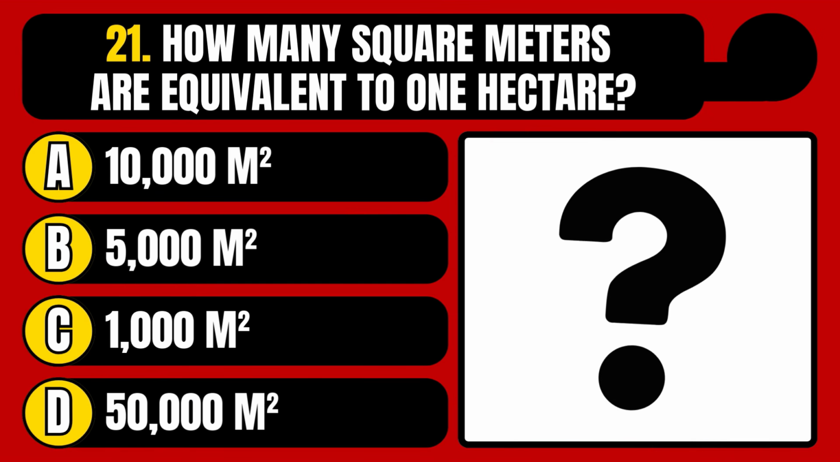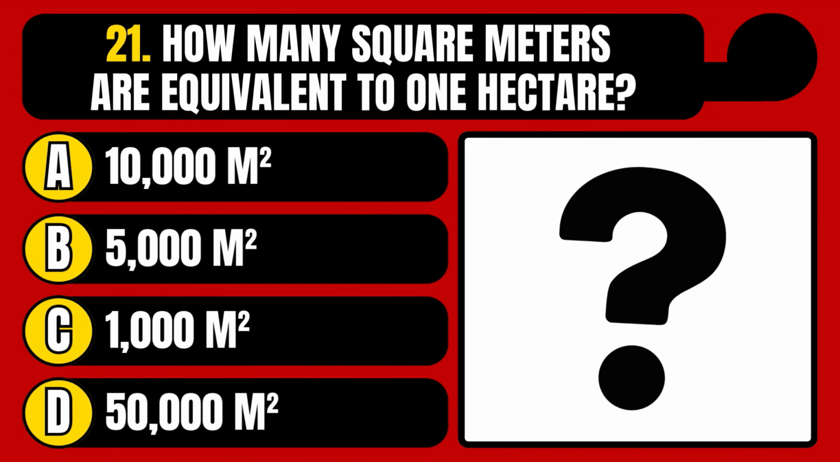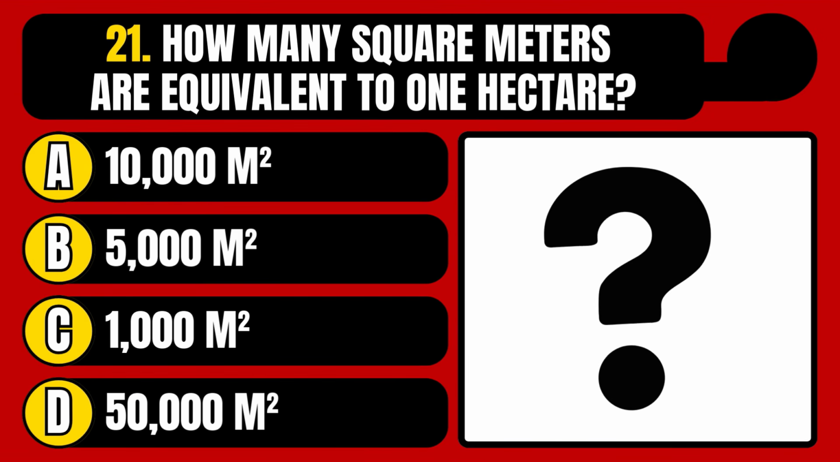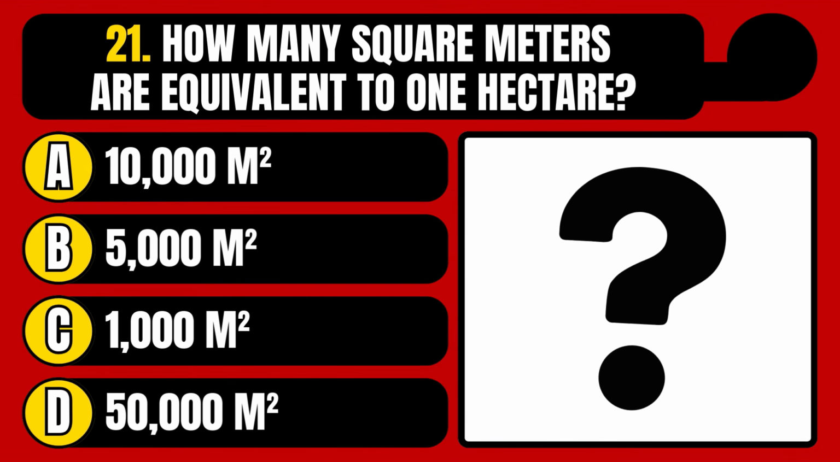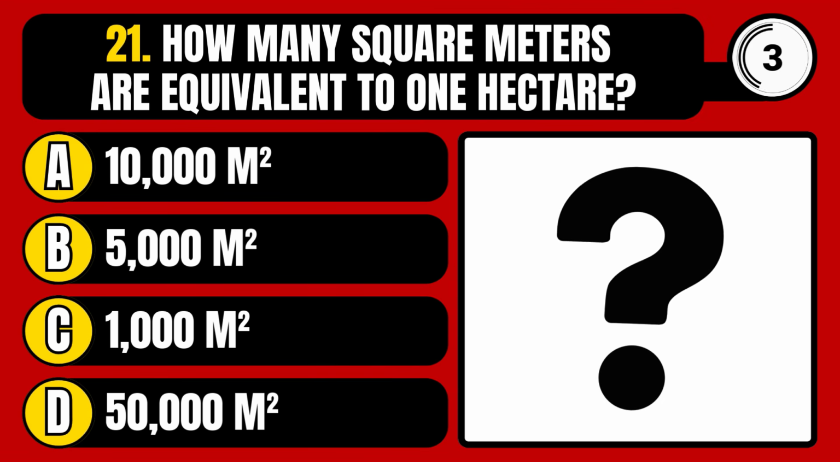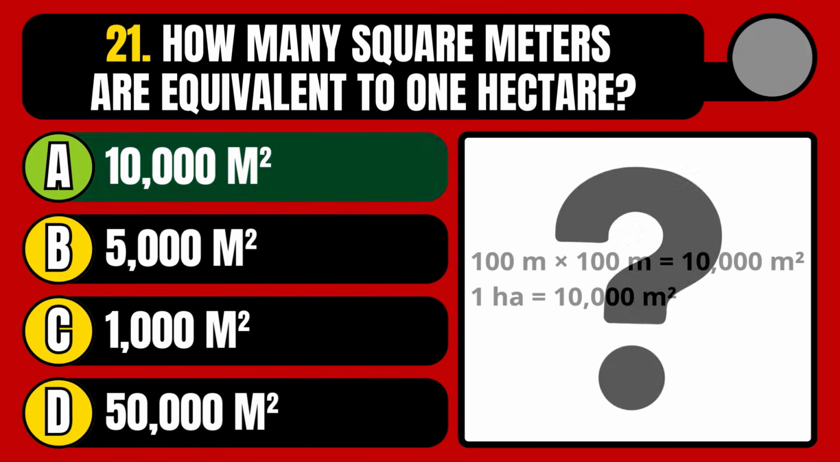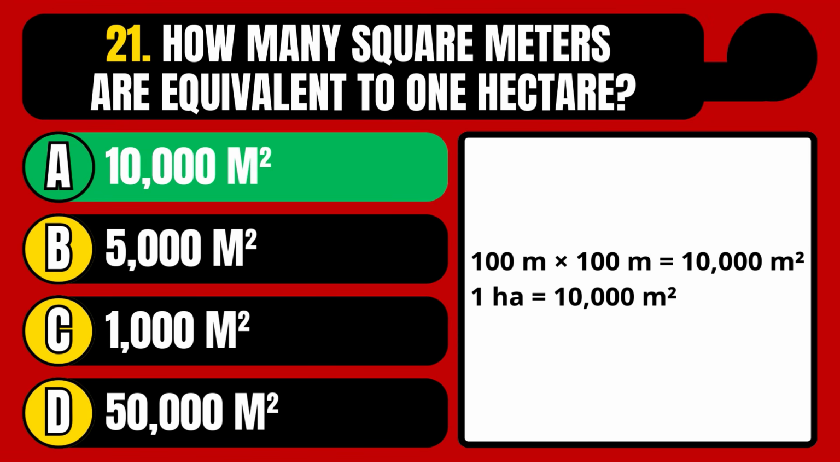How many square meters are equivalent to 1 hectare? 10,000 square meters, 5,000 square meters, 1,000 square meters, or 50,000 square meters? The correct answer is option A, 10,000 square meters.